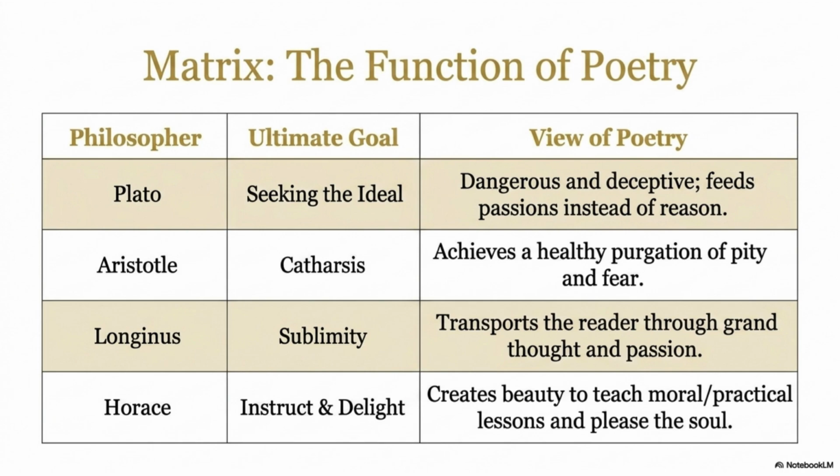Horace, instruct and delight. Now we come to Horace. Look at the last row. His ultimate goal is instruct and delight. By now, this should sound familiar. We have already studied this principle in detail. Horace believed poetry should perform two tasks at the same time. It should teach useful lessons, and it should provide pleasure.